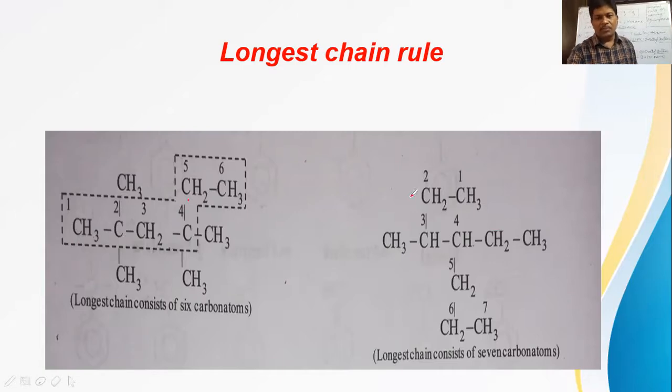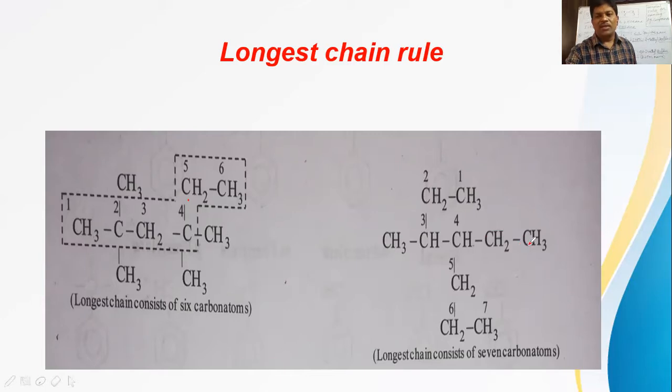In another example, if you select the parent chain: first carbon, second carbon, third carbon, fourth carbon, fifth carbon, sixth carbon, and seventh carbon. It is also a zigzag line; it need not always be a straight chain. Don't assume that this is the continuous chain and the parent chain. Here, we get totally only 5 carbons in this chain.